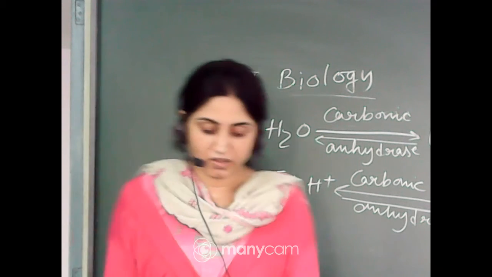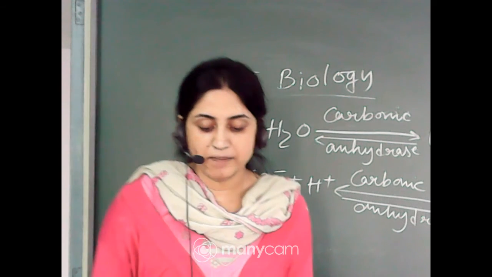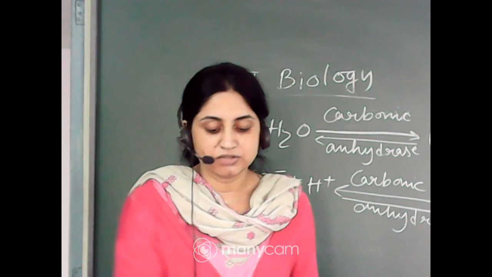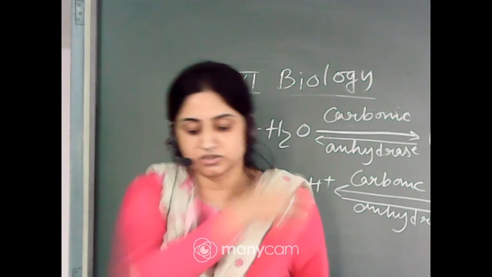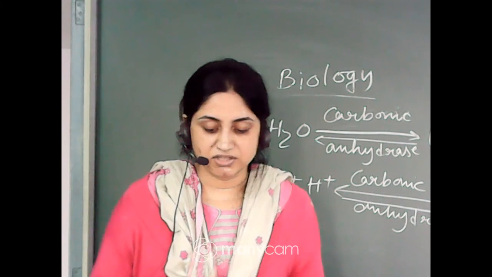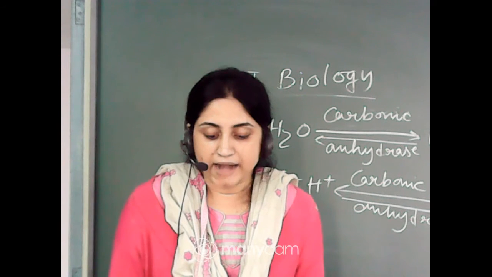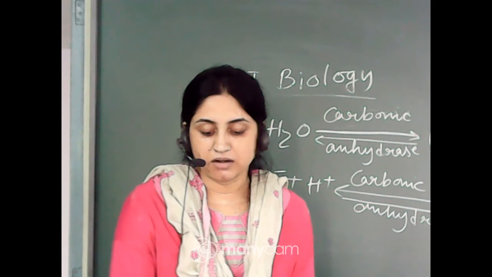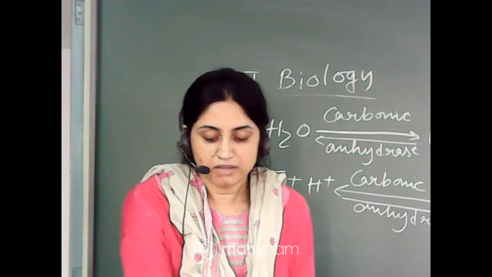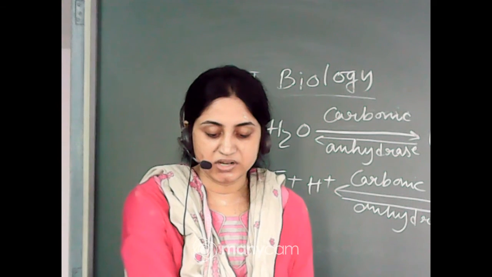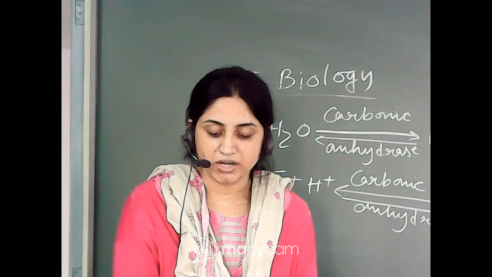Okay. At the tissue site where partial pressure of CO2 is high, due to catabolism, CO2 diffuses into the blood and forms HCO3 minus and H plus. At the alveolar site where partial pressure of carbon dioxide is low, the reaction proceeds in the opposite direction, leading to the formation of CO2 and H2O.